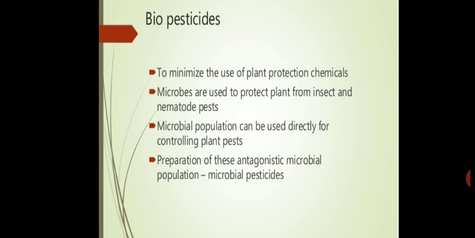For example, different types of biopesticides are there. These biopesticides are used to minimize the use of plant protection chemicals. Due to the use of different types of chemical pesticides, the soil fertility is adversely affected. The soil becomes less fertile and the yield of the crop is also reduced. So, to avoid such problems, different types of biopesticides are used.